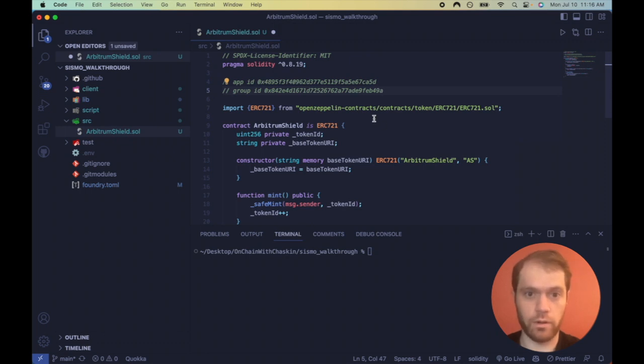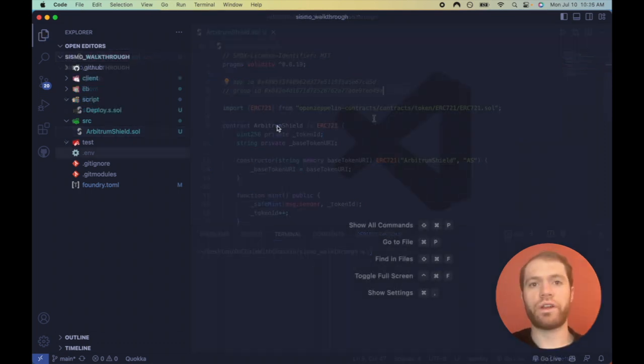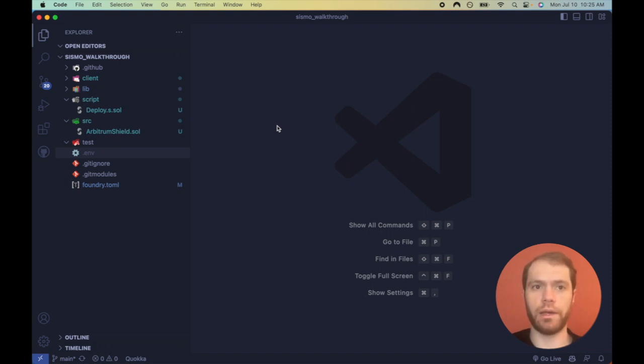All right, time to get to work on the smart contract. We're starting off with some boilerplate code. You can find the link to this repo called Sismo Walkthrough in the description. If you'd like to code along, I'd recommend cloning the first commit labeled 01 boilerplate. While we could start from scratch, this boilerplate allows us to focus on Sismo's features and less on setup details. I'll explain everything I did up to this point, don't worry.